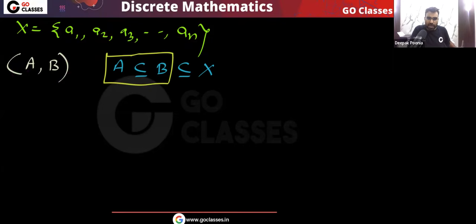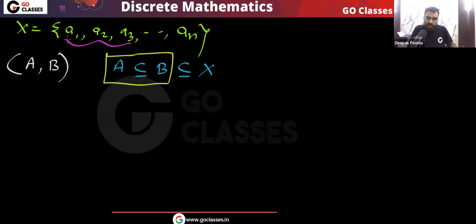So remember, for every element of X, I need to make a decision. For element A1, I need to make a decision. For element A2, I need to make a decision, and so on. And all these decisions are independent. What decision I take for A1 is independent of what decision I take for A2. What decision I take for A1, A2 is independent of what decision I take for A3. Yes or no?